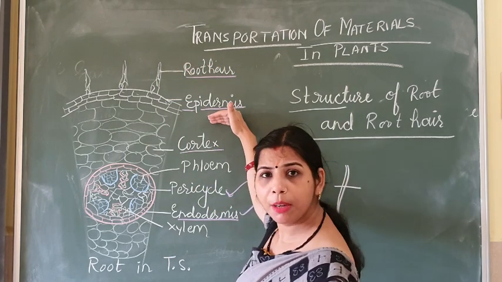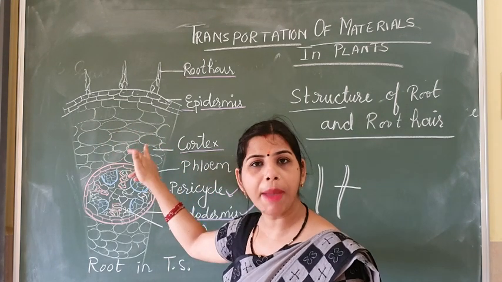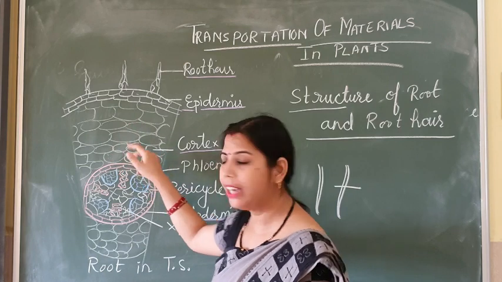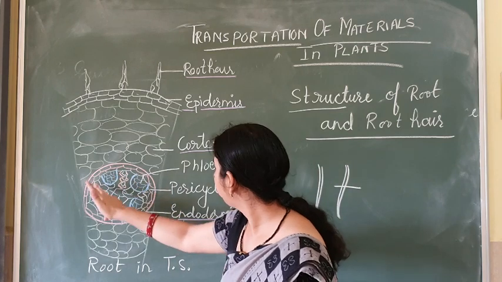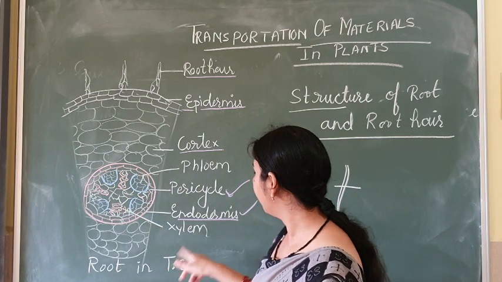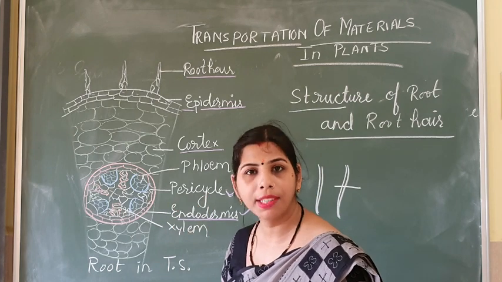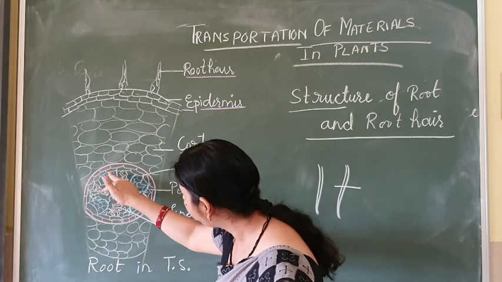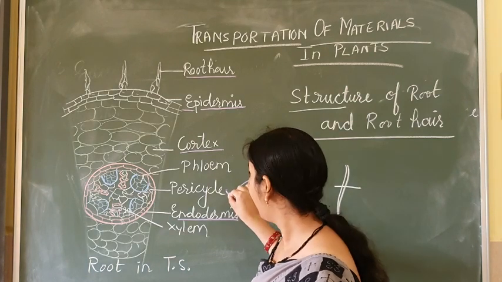Now the epidermis layer is followed by thin and loosely packed cells known as the cortex. After the cortex layer, observe the pink-colored layer of cells. These cells are known as the endodermis, the inner layer of cells. Just after the endodermis, you will observe white-colored cells. These cells are known as the pericycle.